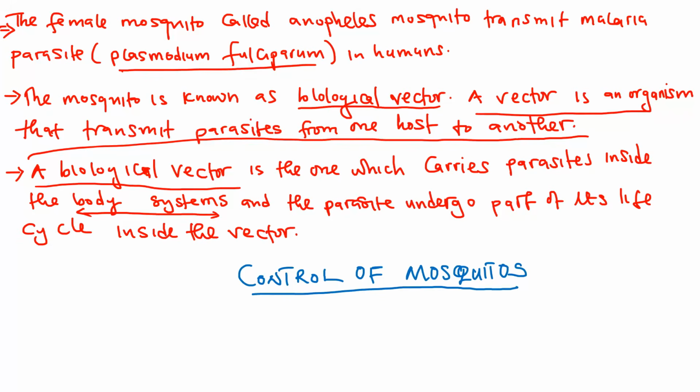All right, let us look at control of mosquitoes. How can you control mosquitoes? Mosquitoes breed in stagnant water. So one way to control mosquitoes is draining stagnant water. That is one way to get rid of the mosquito. So draining out of all stagnant water. Very important.